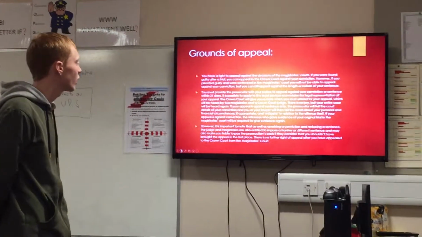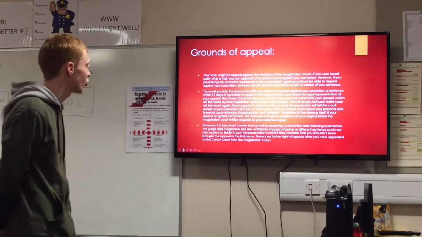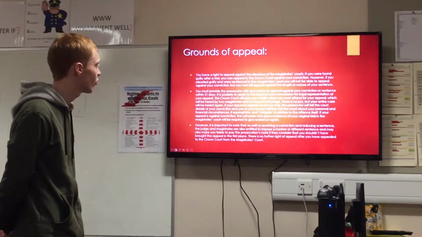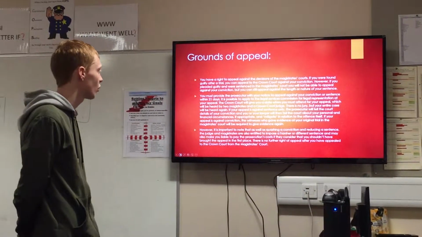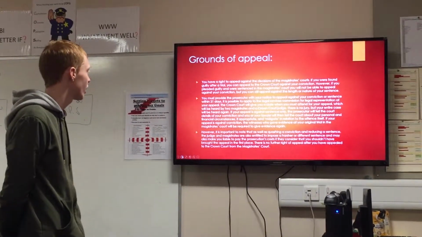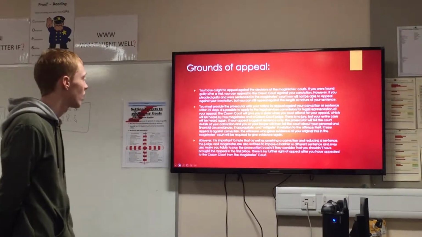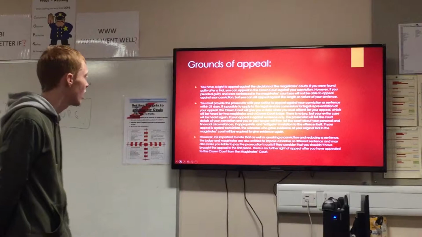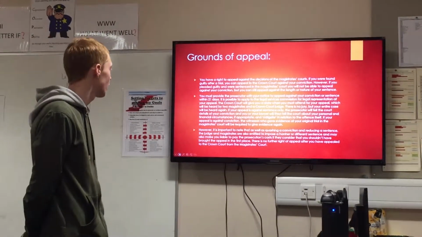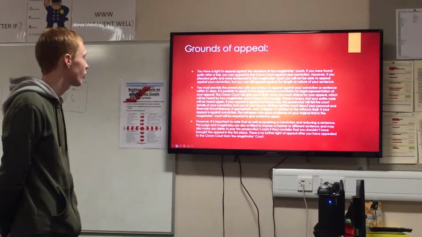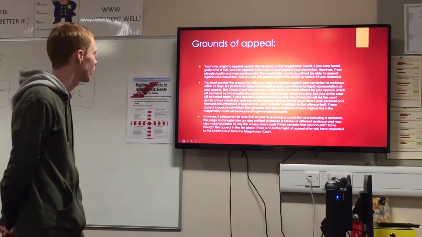The Crown Court will give you a date when you must attend for your appeal, which will be heard by 2 magistrates and a Crown Court judge. There is no jury, but your entire case will be heard again. If your appeal is against sentence only, the prosecutor will tell the court details of your conviction, and you and your lawyer will then tell the court about your personal and financial circumstances, if appropriate, and mitigate in relation to the offence itself. If your appeal is against conviction, the witnesses who gave evidence at your original trial in the magistrates' court will be required to give evidence again.